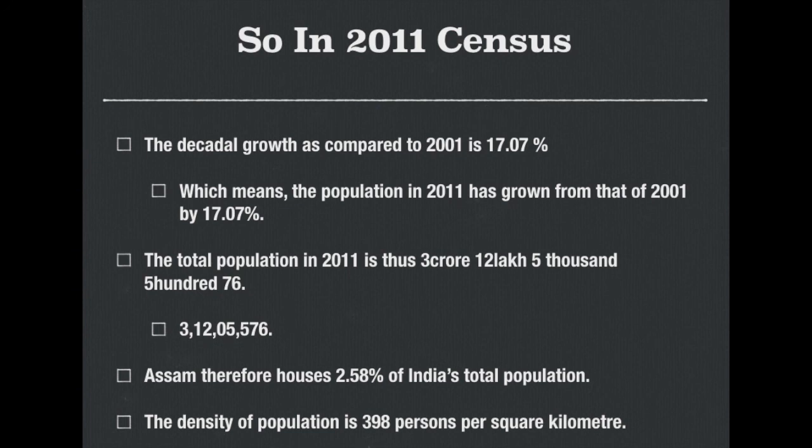So you can see in the chart for the exact data, and as a result of it, the population of Assam is now standing at around 2.58 to 2.6% of the total population of the country. And as a result of it, we see that the population density in Assam has gone to somewhere around 398 people per square kilometer. Looking at the numbers of the growth in population of Assam, we will now look at the causes or some of the reasons behind the increasing population in Assam.